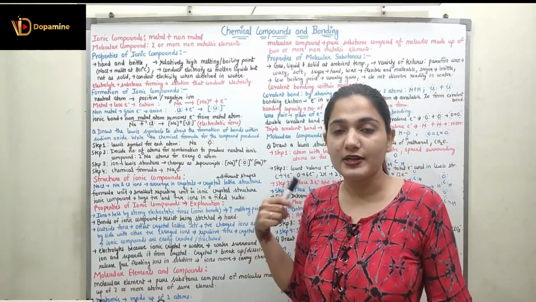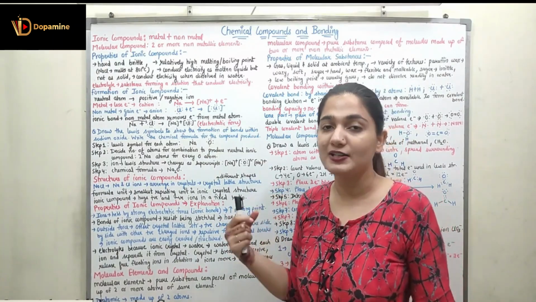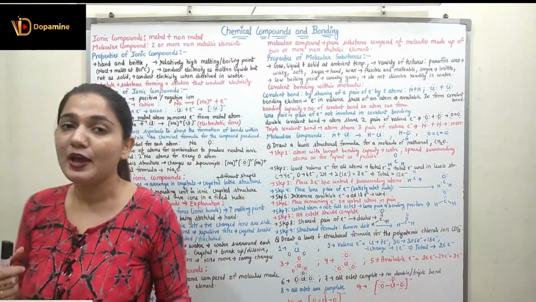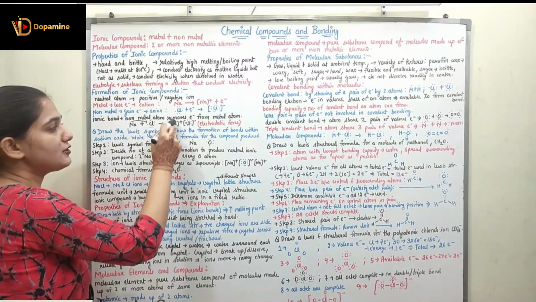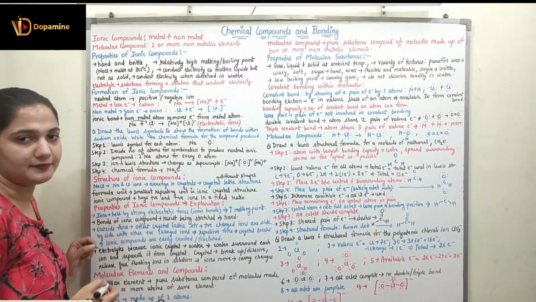The ionic bond is held together with the help of electrostatic force. This is a very strong bond, right? So we have the electrostatic force between the sodium ion and the chloride ion.